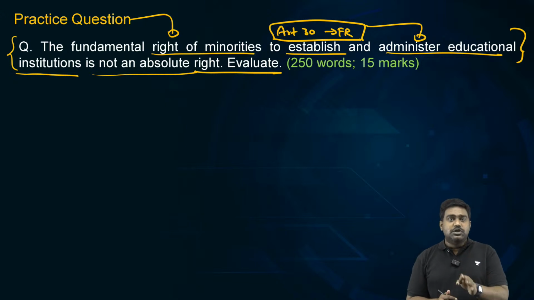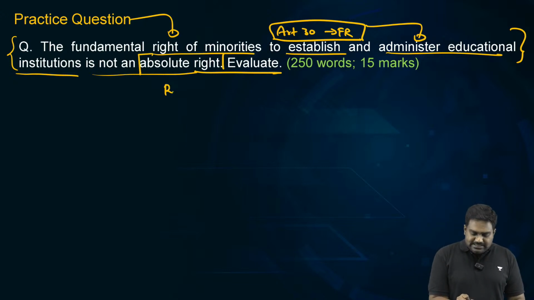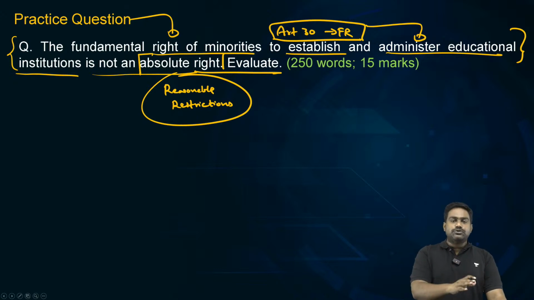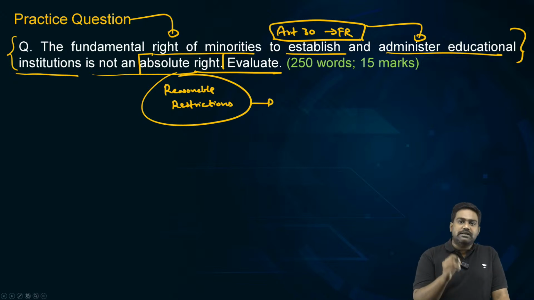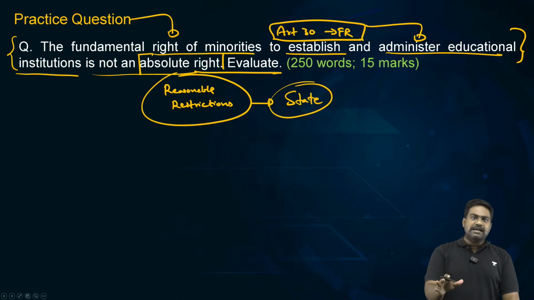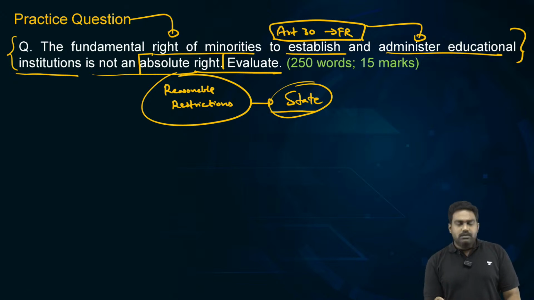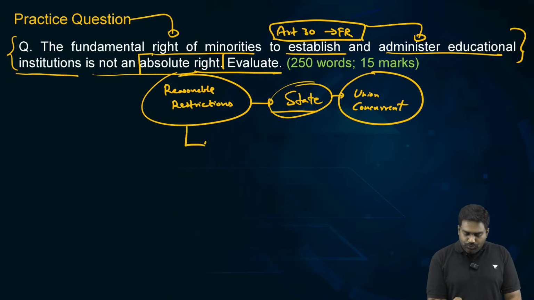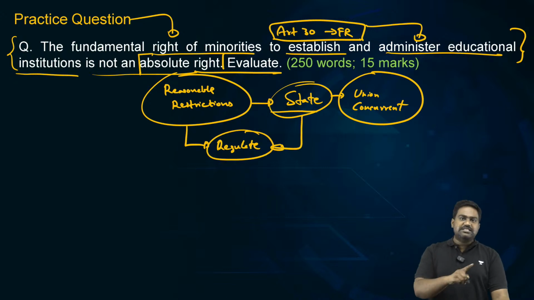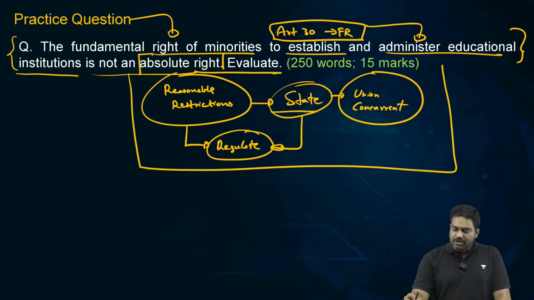However, it's not an absolute right. Of course, there are reasonable restrictions. This is exactly what the Supreme Court has clarified. The Supreme Court, through this ruling, has clearly laid down what the reasonable restrictions are. The state, that is the central government and state governments, according to their jurisdiction assigned under the union and concurrent list, do have a jurisdiction to regulate minority institutions. This is a reasonable restriction. It's not a violation of the fundamental right.